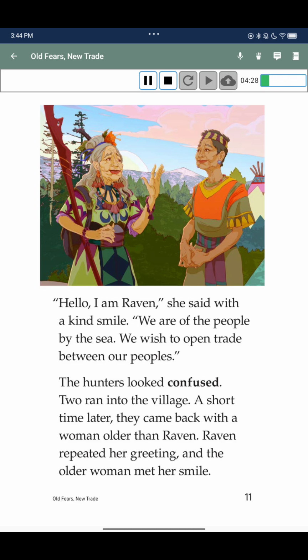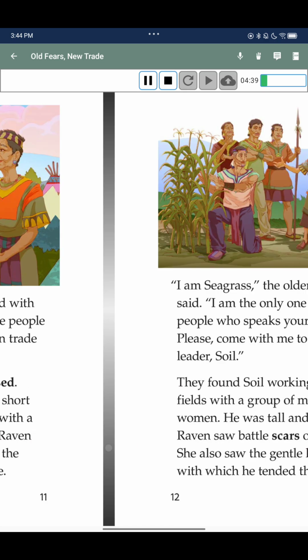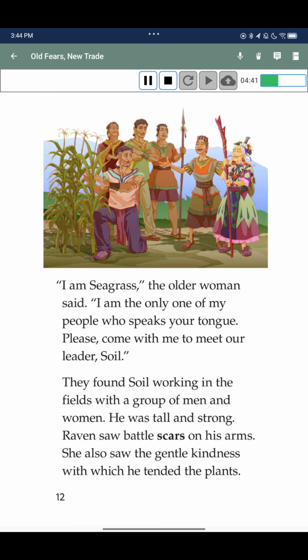A short time later, they came back with a woman older than Raven. Raven repeated her greeting, and the older woman met her smile. I am Seagrass, the older woman said. I am the only one of my people who speaks your tongue. Please, come with me to meet our leader, Sorrel.